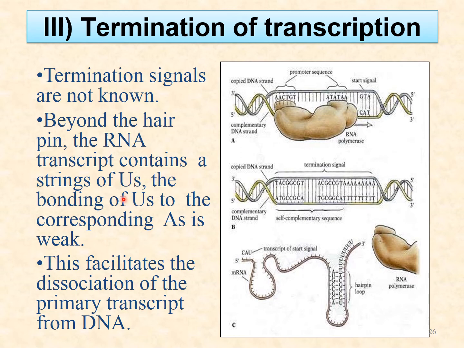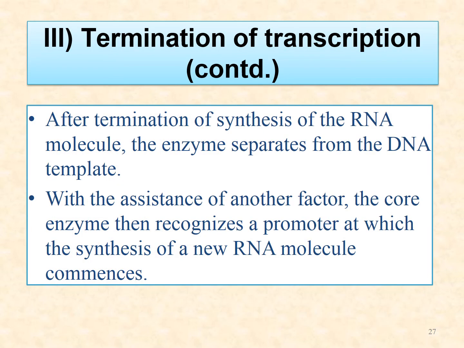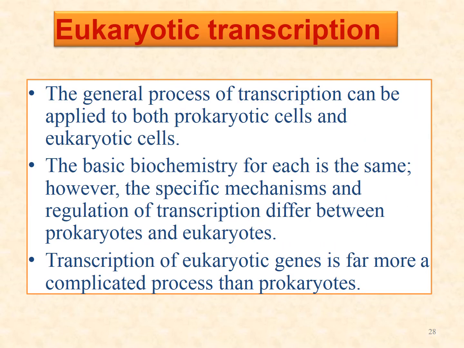There can be hairpin loop formation, hairpin-like structures. After the termination of synthesis of the RNA molecule, the enzyme separates from the DNA template, and with the assistance of another factor, the core enzyme then recognizes a promoter at which the synthesis of a new RNA molecule starts.